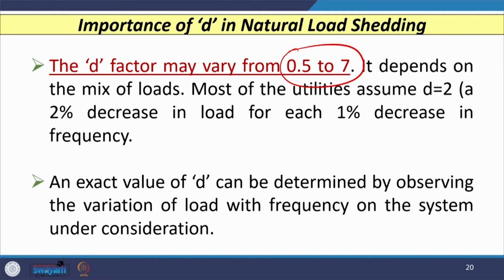Most of the utilities will consider the value of D equal to 2, which indicates a 2% decrease in load for each 1% increase in frequency. So, if there is a 1% decrease in frequency, then there is a 2% decrease in load. If we have a 5% decrease in frequency, then a 10% decrease in load, like that. The exact value of D is normally determined by observing the variation in load with frequency on the system which we are going to consider.